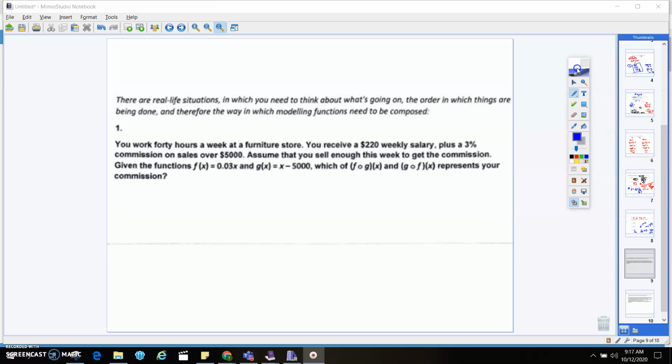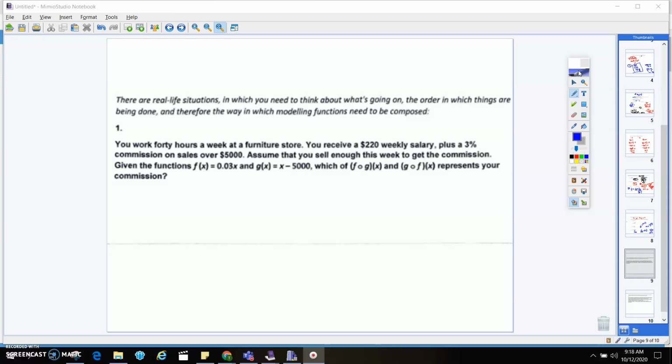All right, Algebra 2. So, compositions in real life. This is definitely something that you would benefit from. And a lot of times when you start dealing with money and business stuff, you will see a lot of this actually in the real world.